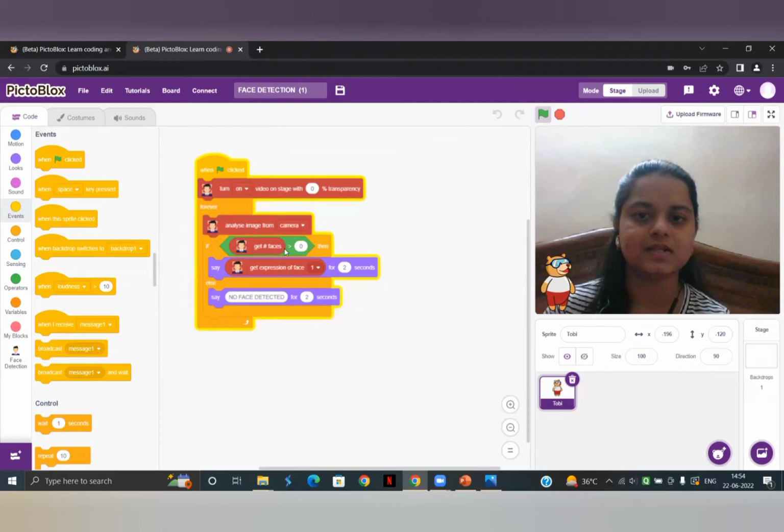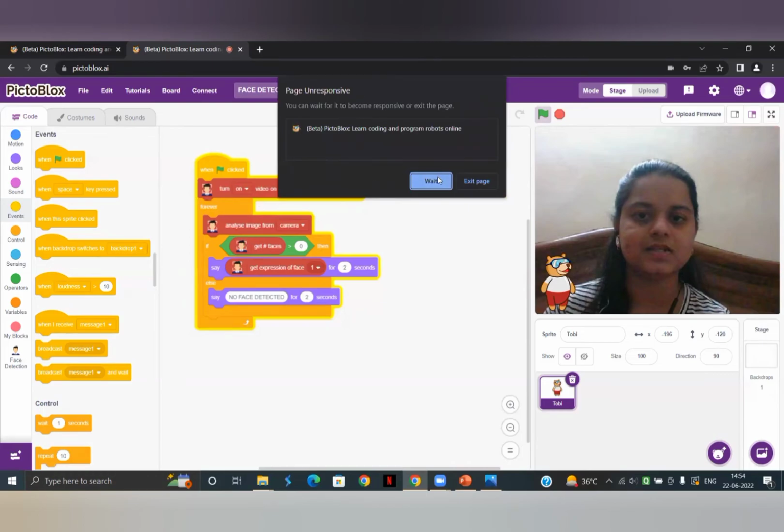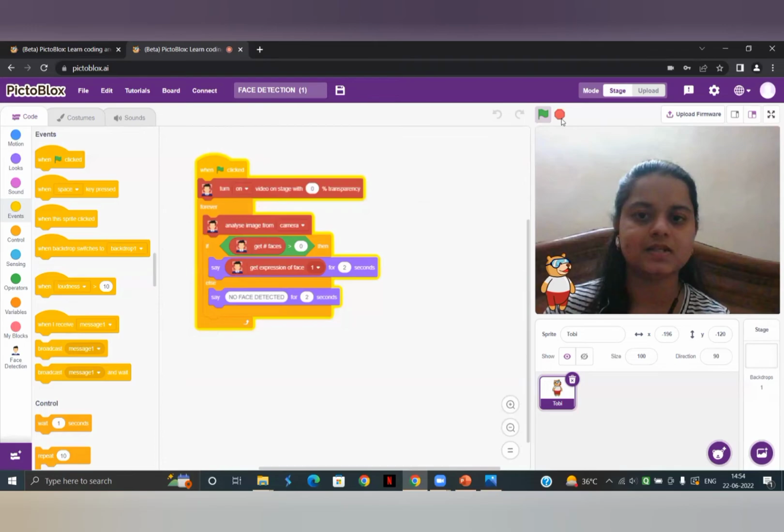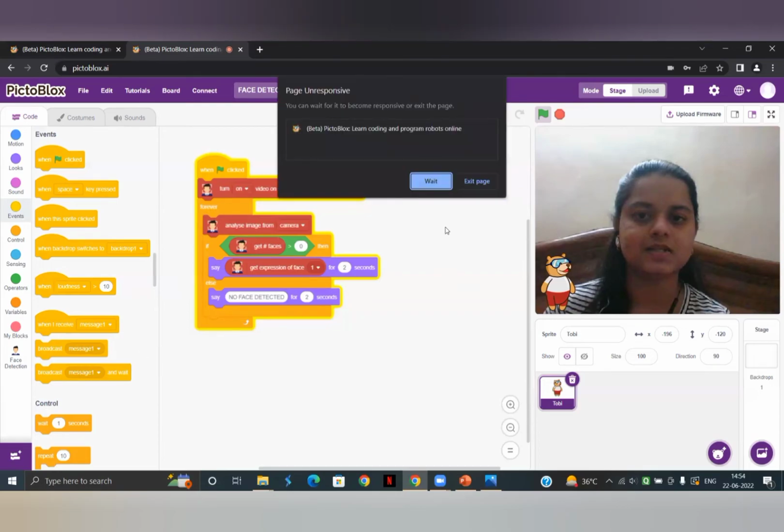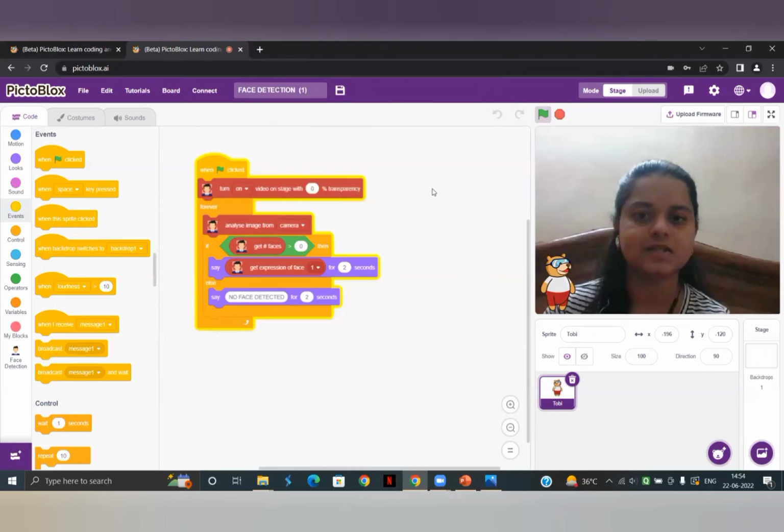Now see, the condition is: if get faces is greater than 0. What does get faces do? Get faces is going to identify how many faces are there on the stage screen. For example, when you click on this face detection, it is going to identify the number of faces. All these red blocks which you are seeing, you will find inside the face detection. This website is not working properly. So basically, all these red blocks, you will get them under this face detection.